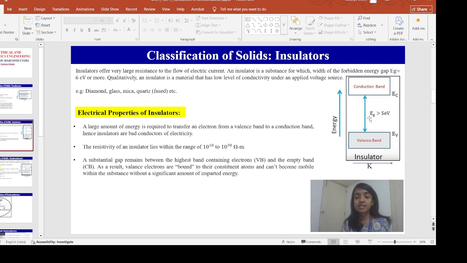As a result, the electrons in the valence band are bound to their constituent atoms and can't be made easily mobile. We need to apply a large amount of energy, and after consuming that energy, these electrons will be able to jump to the conduction band and become free electrons there. This is the scenario in the case of insulators.